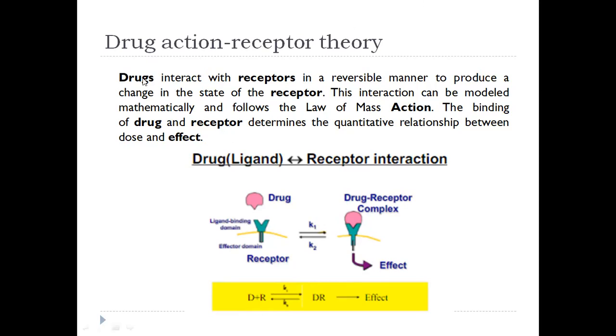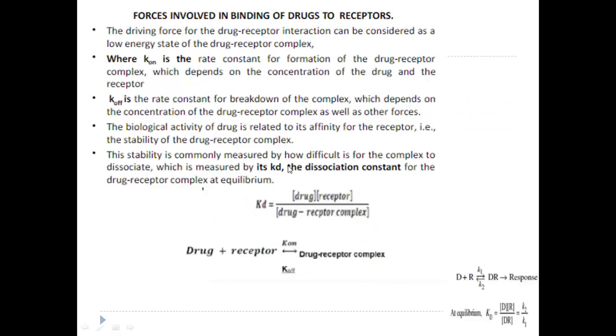So if you see the drug action receptor theory, you can apply the law of mass action here. The drug will bind to the binding site of the receptor. Once the drug, or you can also say substrate or ligand, binds to the binding site of the receptor, you will get a drug receptor complex. Once the drug receptor complex is formed, it will transport this message to the cell, and you will see the effect on the cell function. So let us apply the law of mass action.